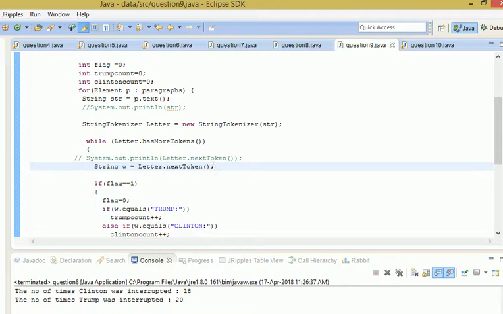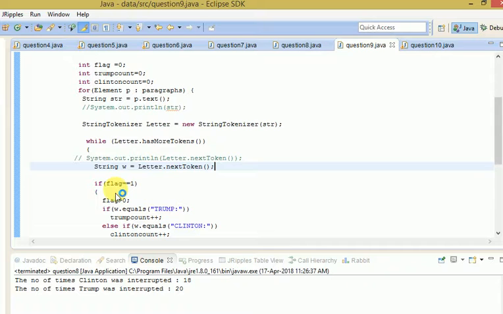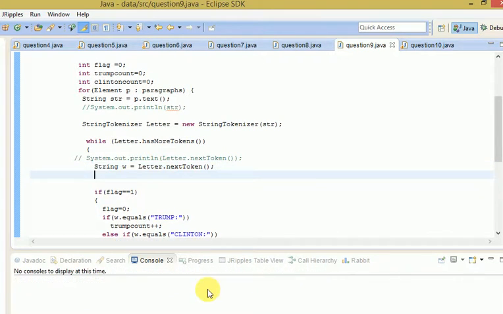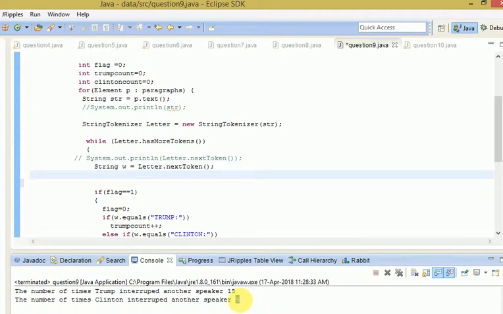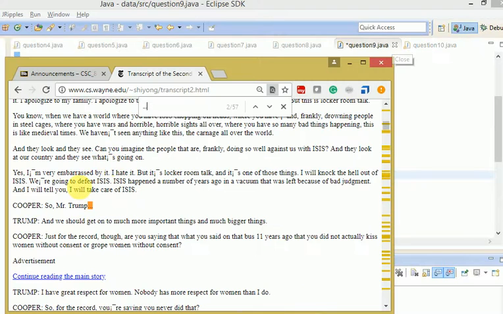So when we run this program, we can see how many times Trump interrupted another speaker and how many times Clinton interrupted another speaker. For Clinton it's 5 times, and for Trump it's 15 times. Let's see the next question.